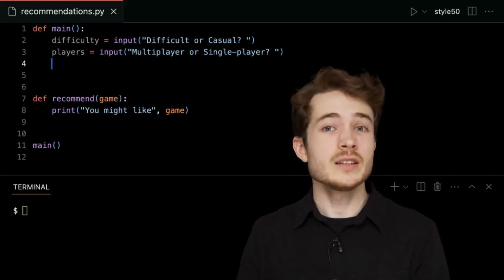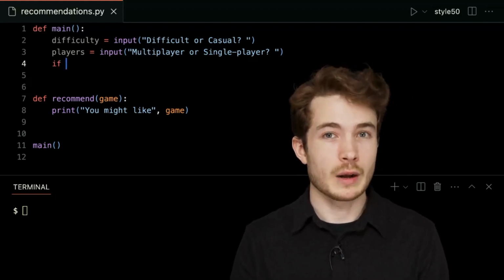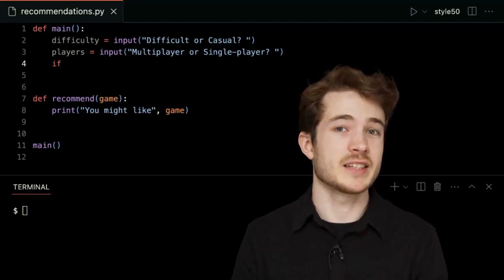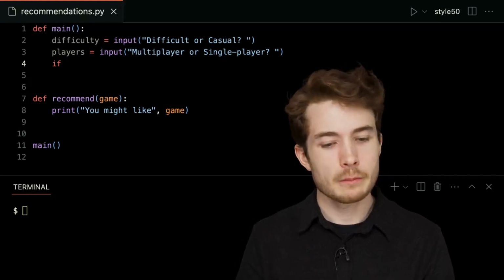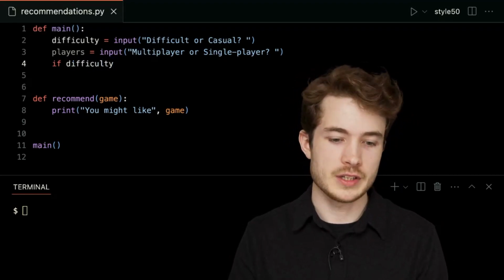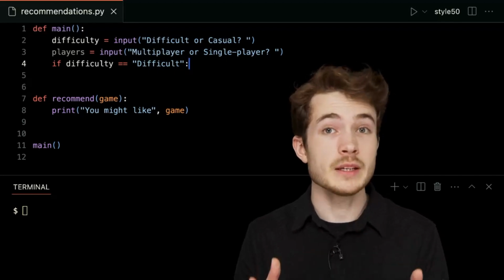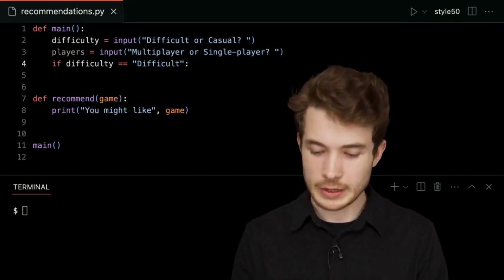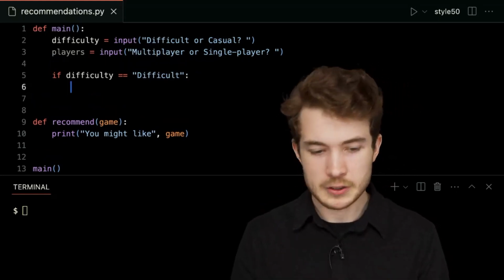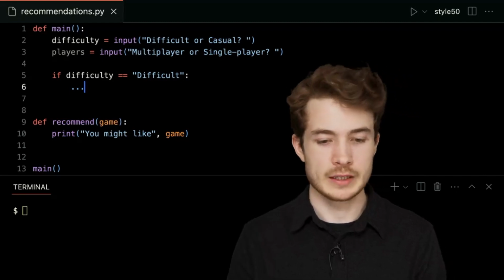And in Python, to make a conditional, we have this keyword called if. If is followed by something called a Boolean expression, more on those later, but essentially a question we can ask that has a yes or no response. Now, maybe the first question I could ask is, is the difficulty here equal to, in this case, difficult? That is, did the user type in difficult, capital D? I'll go ahead and make sure this goes on a new block in my code just for style's sake. And for now, why don't I leave this branch of code as just dot dot dot, meaning I'll get back to it a little bit later.